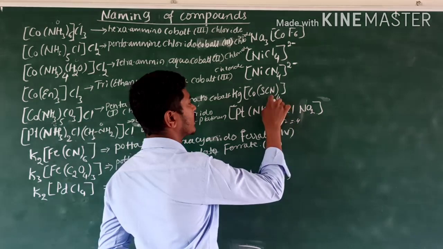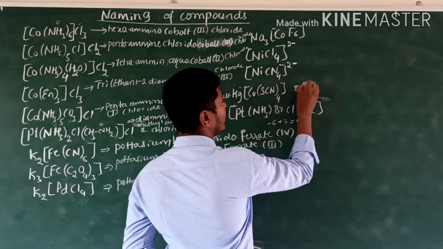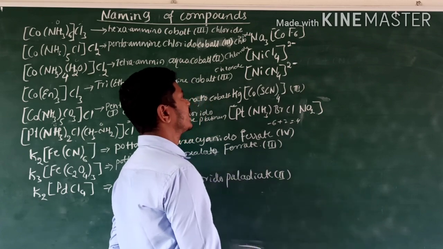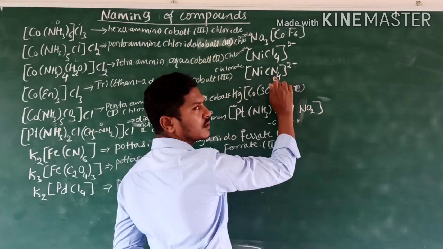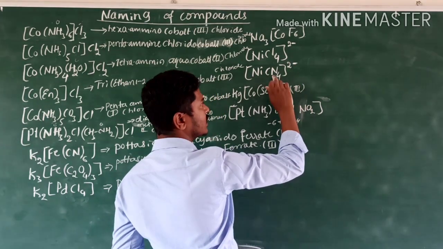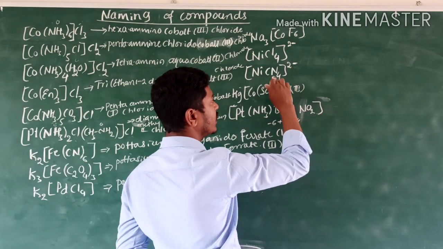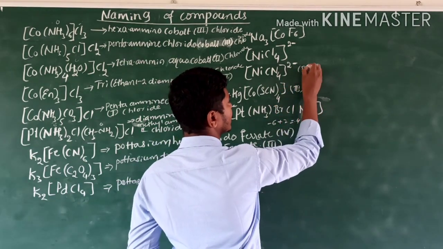How many charges are there? Plus 3 oxidation state is there. That's why write in Roman numerals plus 3 in the bracket. Here minus 2 charge, here minus 2 charge, here minus 4 charges. After overcoming, you get a positive charge, means its oxidation state is plus 2.